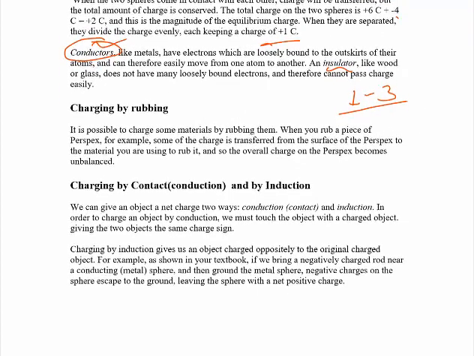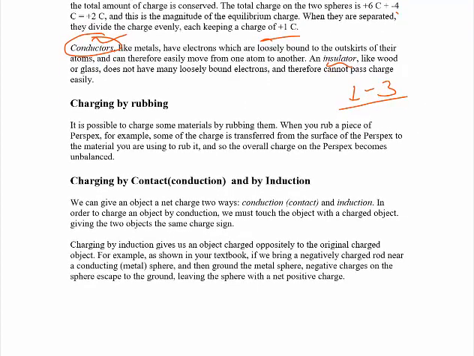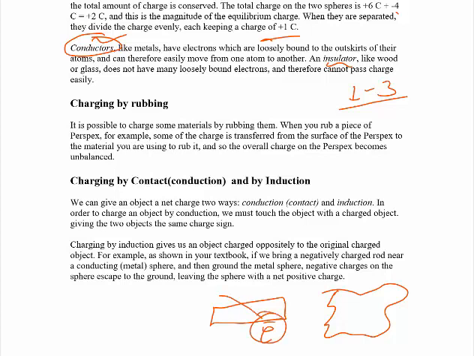Now, the other thing is charging a substance. When we charge substances or materials, we can use 3 techniques. The first one is charging by rubbing, or charging by friction. When we rub 2 materials, let us say we have a glass and silk cloth, and if you rub this glass by using this silk, electrons escape from the glass.